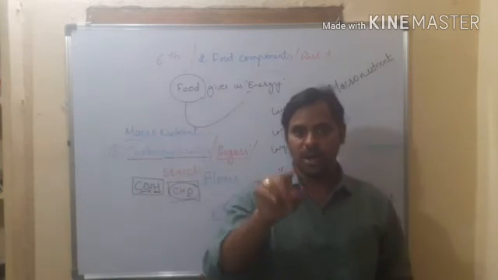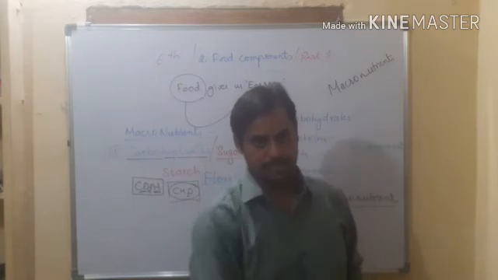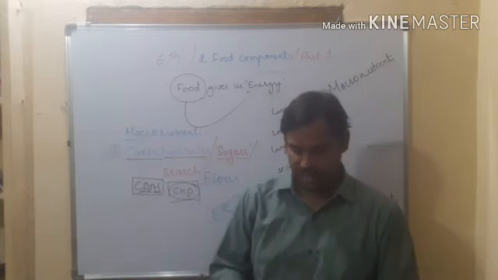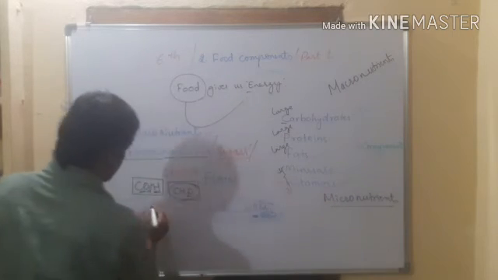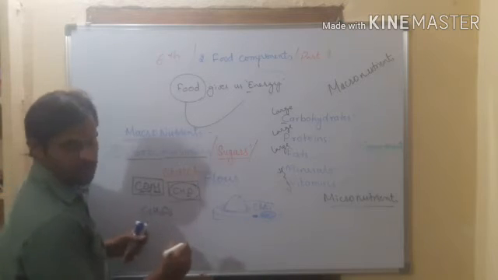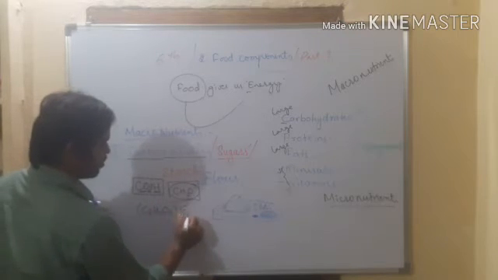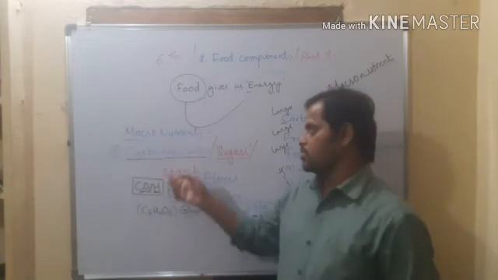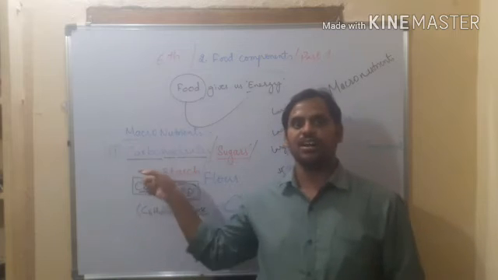Why? Because carbohydrates give you energy. Mainly we are eating carbohydrates to get energy. The example carbohydrate is glucose, C6H12O6. The formula is C6H12O6. It is called glucose. Through this glucose molecule we get energy. So who gives us energy?